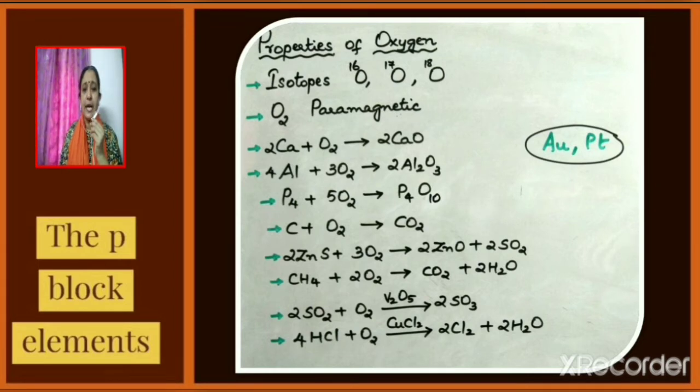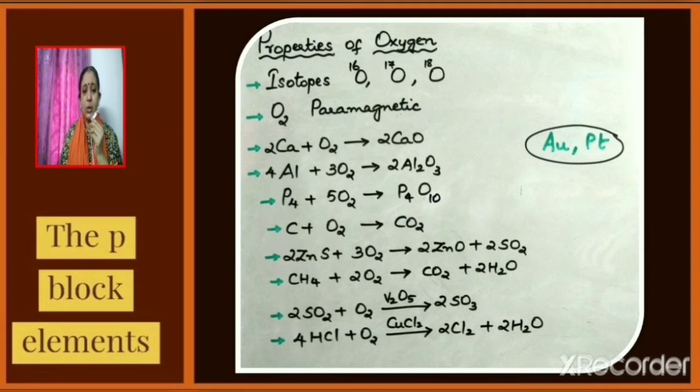Oxygen can also react with non-metals like phosphorus and carbon. Phosphorus reacts with oxygen to give phosphorus pentoxide. Carbon reacts with oxygen to give carbon dioxide. Metals like gold and platinum will not react with oxygen even at high temperatures. This is because we know that gold and platinum are the least reactive metals.